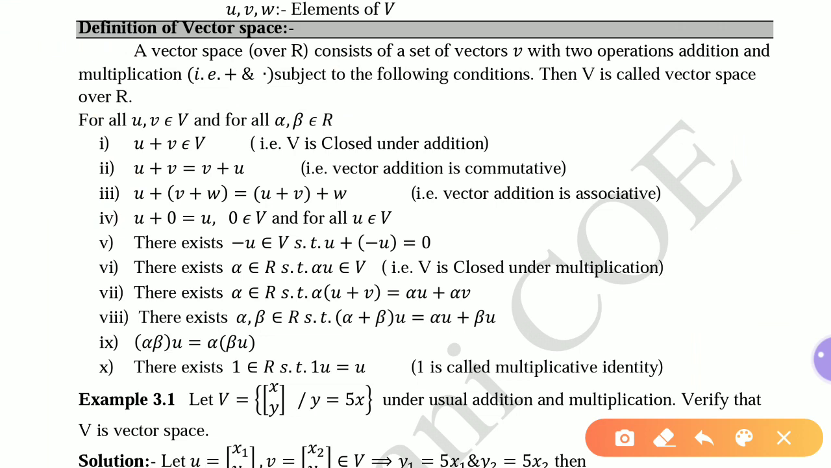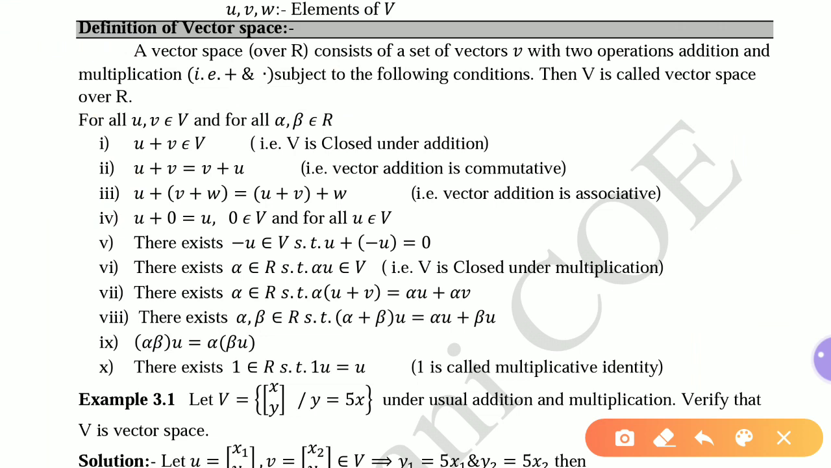There must exist, for every u belonging to the set of vectors V, the negative of that vector, so that their addition will be equal to the zero element of the set. Okay, so these 5 conditions are related to the addition operation. Now the next conditions are related to what?